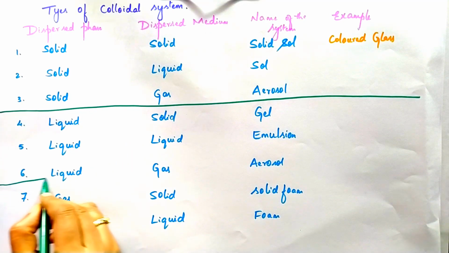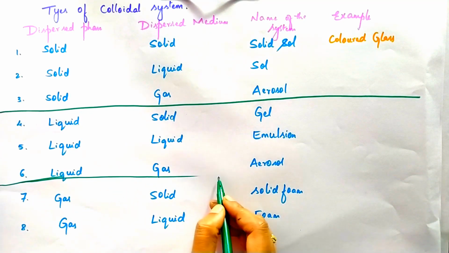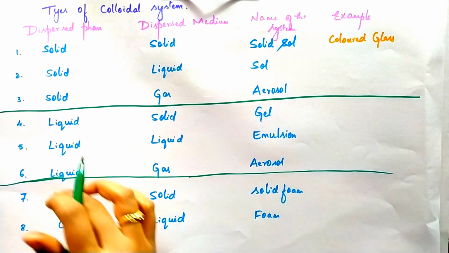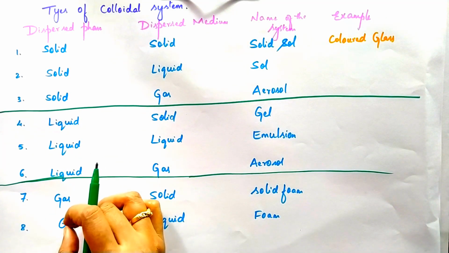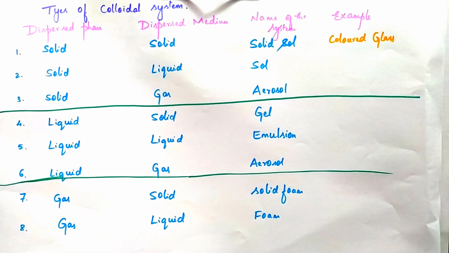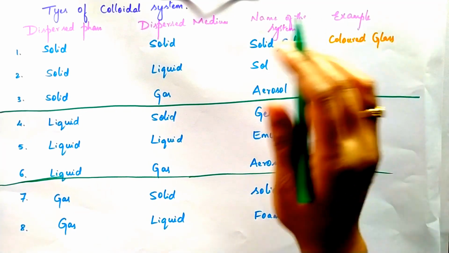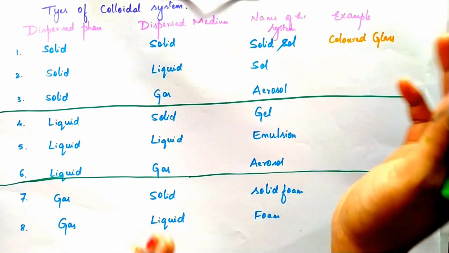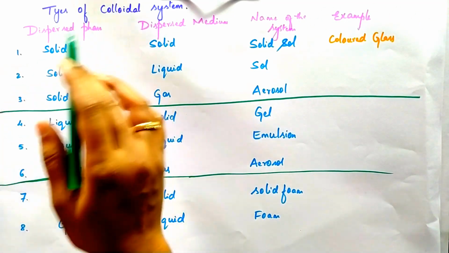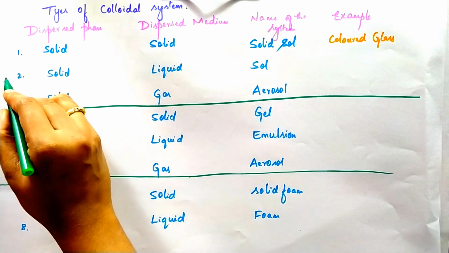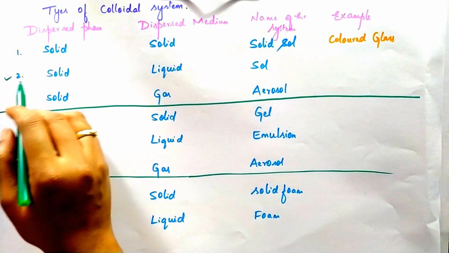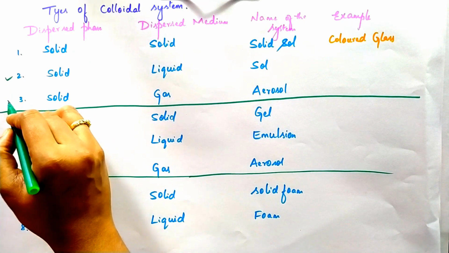The second category is liquid, and in the third category, I have taken the gaseous state. Let us see one by one with an example. First, I'll give the example for solid in liquid and solid in gas.